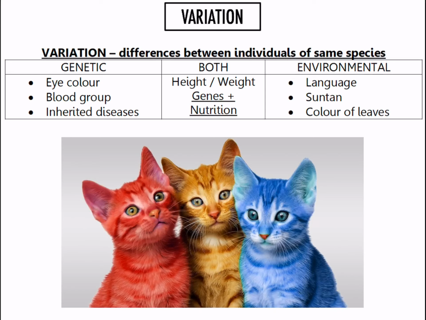Things that are only affected by genes are, for example, your eye color, your blood group, any inherited diseases, your gender. Environmental is language. So, for example, if you're born to parents from a particular country, it doesn't mean that you're going to automatically speak the language of that country. Again, it's environmental. Suntan and color of leaves on a plant are also environmental. And finally, some things are affected by both. So, height and weight. Your height is determined by your genes, but whether you have enough nutrition to get to that level depends on your environment.